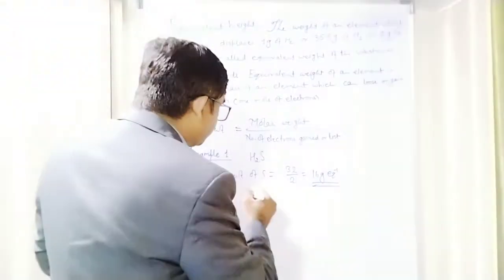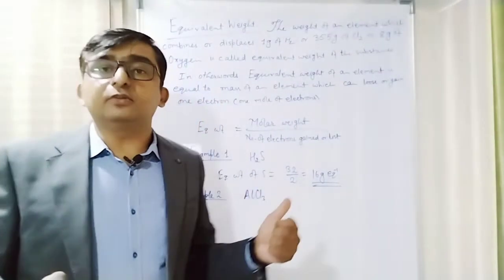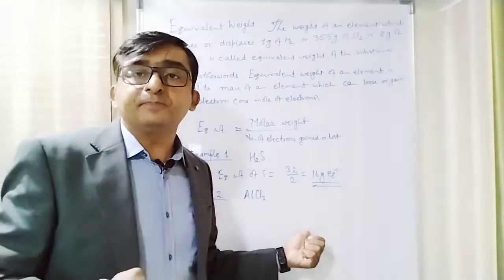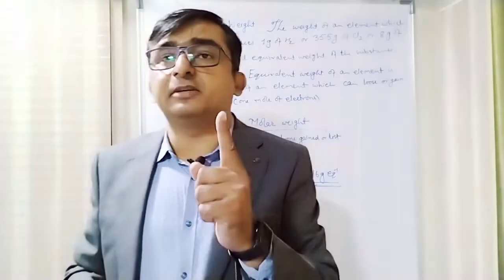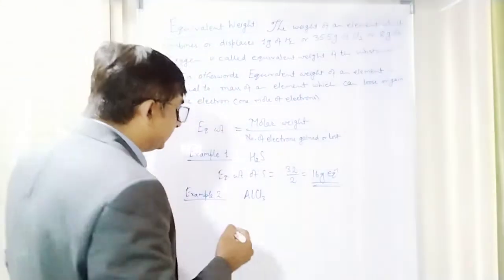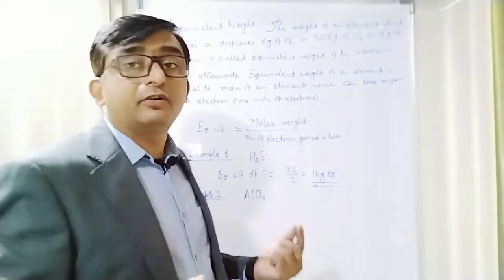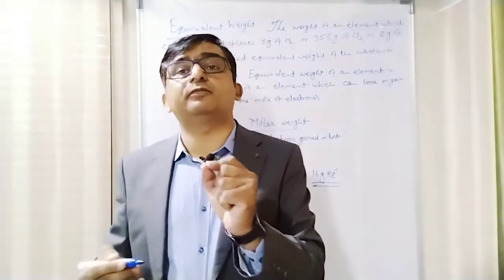Now aluminium forms AlCl3. In this compound, one aluminium atom and three chlorine atoms are present. So I'll try to find what mass of aluminium will react with exactly 35.5 gram of chlorine.